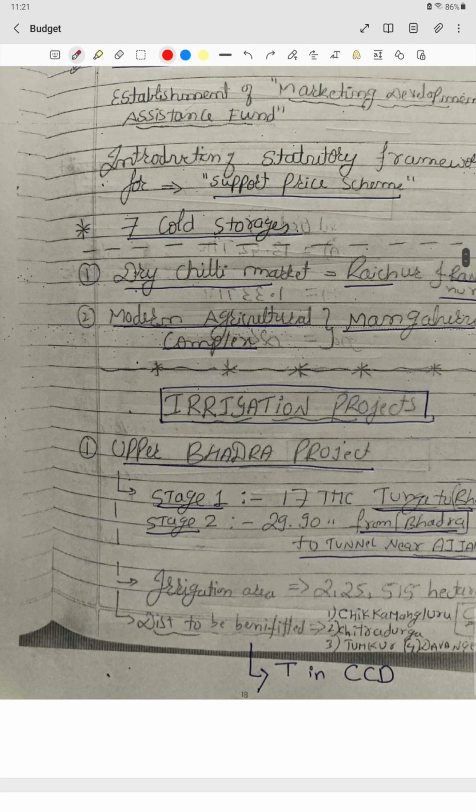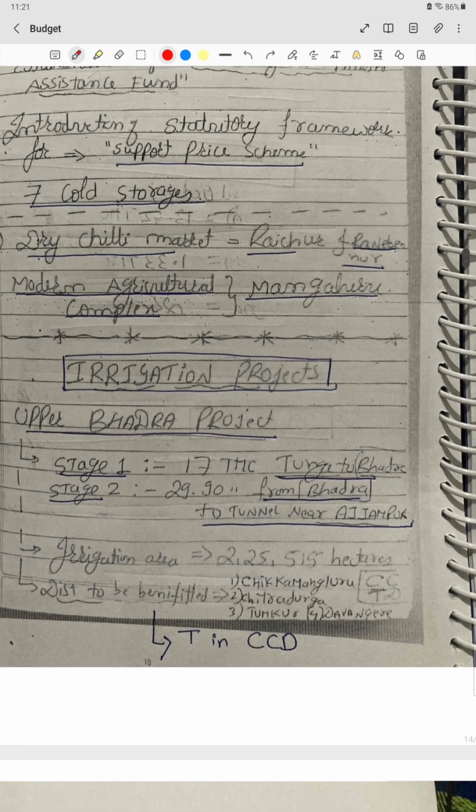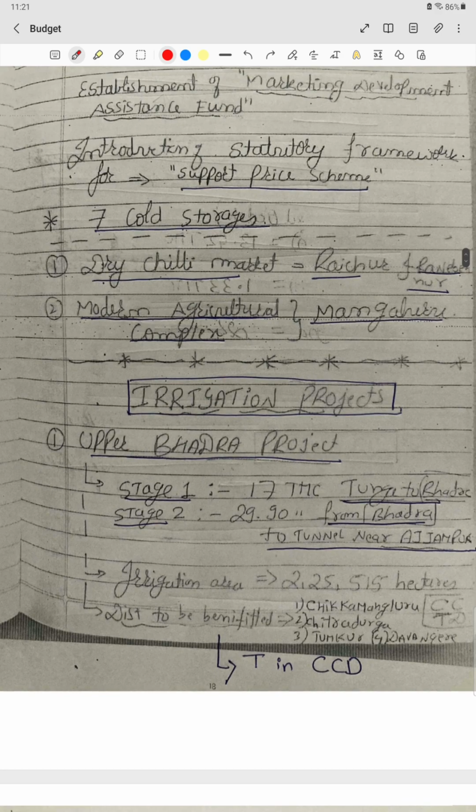Then we have to know about some of the irrigation projects. First one is the Upper Bhadra project. From the name it is clear, Bhadra is related to Tungabhadra. What they want to do here is transfer the water first from Tunga to Bhadra, and from Bhadra to a tunnel near Ajampur. By doing this, the water will be supplied to water-deficient districts like the CCD districts. Remember it as CCD districts.